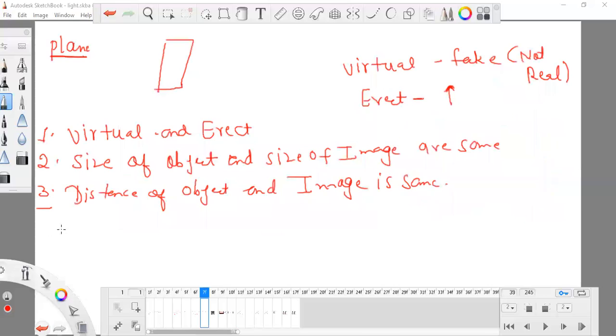And the fourth and last thing is the lateral position. What is the meaning of lateral position?